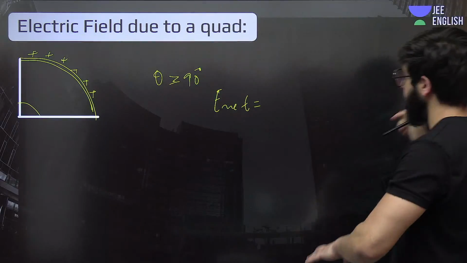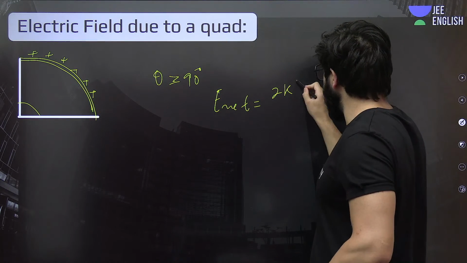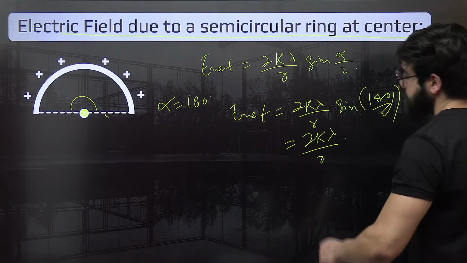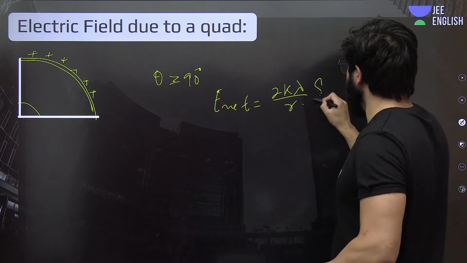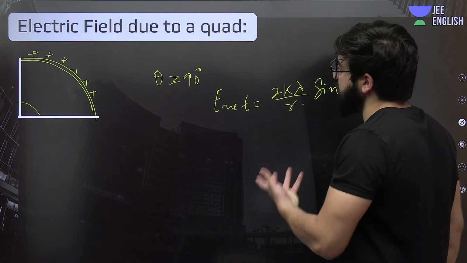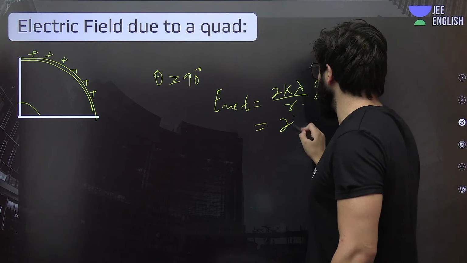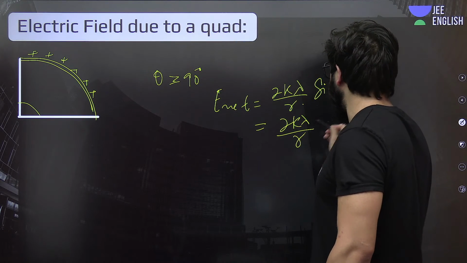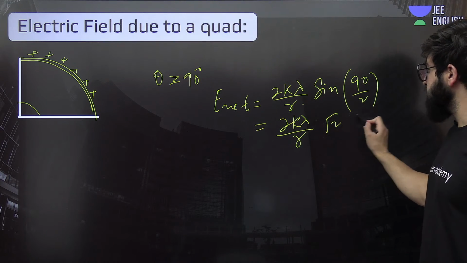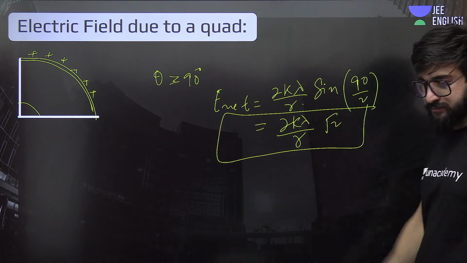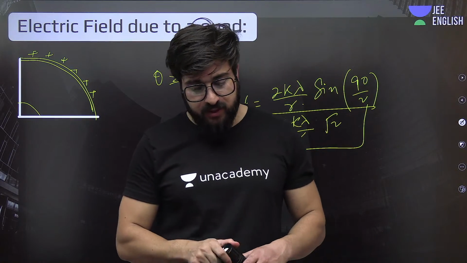Electric field net will be how much? 2k lambda upon r sine of alpha by 2. Alpha is how much? That is 90, so alpha by 2 will be 45. So it will be 2k lambda by r sine 45, and it will become root 2 over here. Okay. Everybody understood?